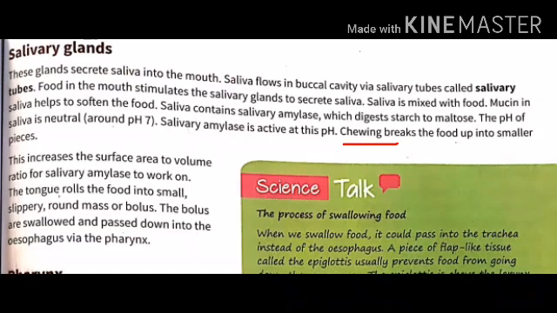And when we chew the food with our teeth, it breaks down the food into smaller pieces. This increases the surface area to volume ratio of food. When the surface area of food is increased, the enzyme salivary amylase can act on it more efficiently. And when the food is properly mixed up with the saliva, then the tongue rolls the food into a small slippery round mass. It is also known as bolus. The bolus is then swallowed and passed down into the esophagus via the pharynx.